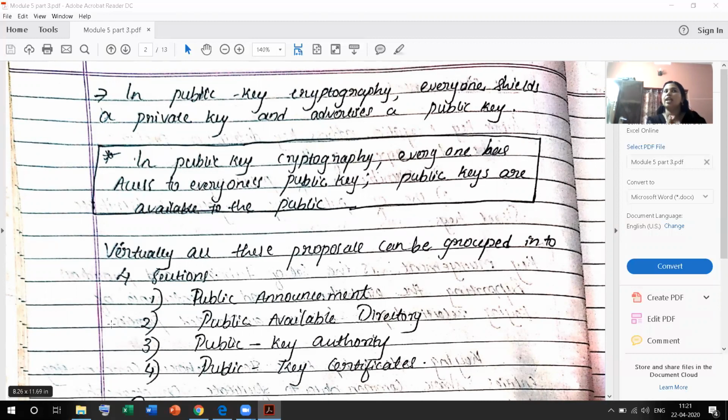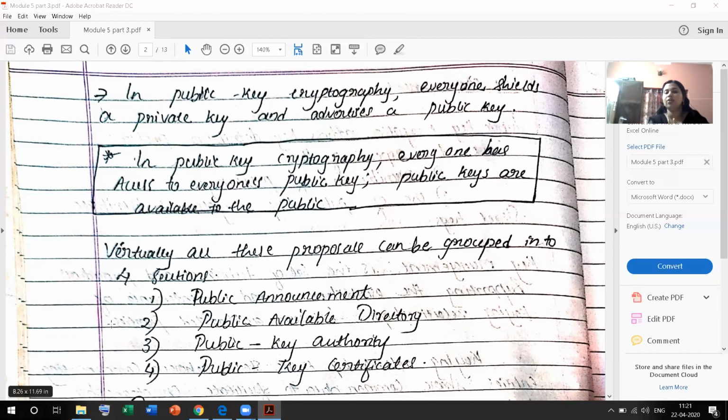In the case of certificates, we give a universal format for the certificates. Otherwise, there would be differences if the sender and receiver send certificates in different formats. So we use a certified universal format, X.509. So these are our four sections.